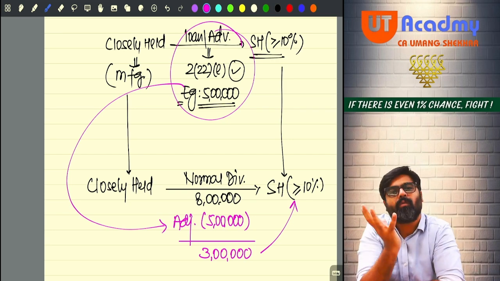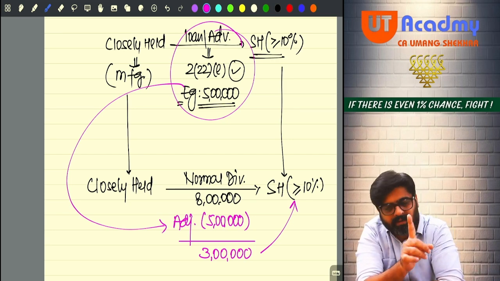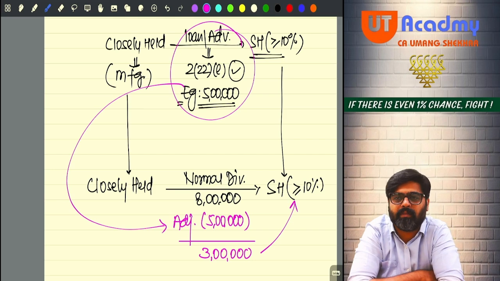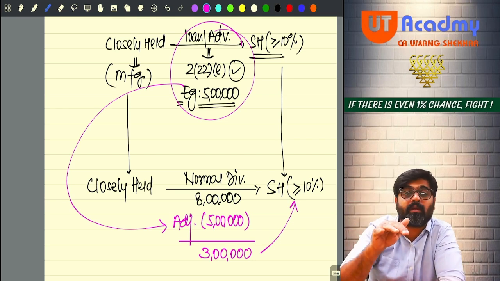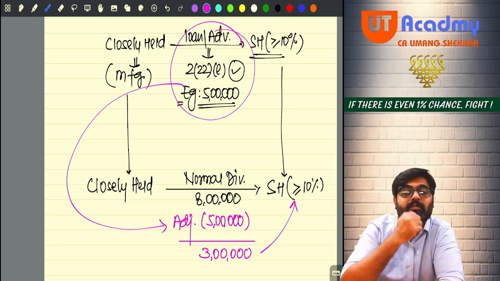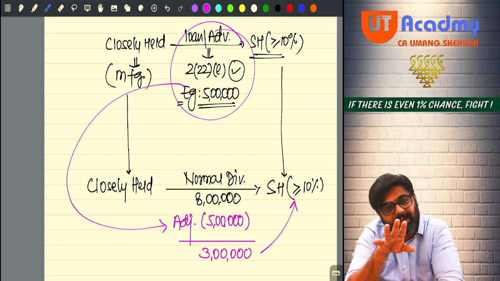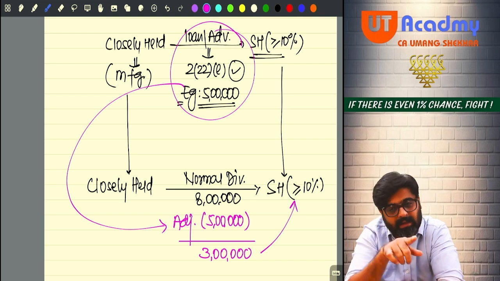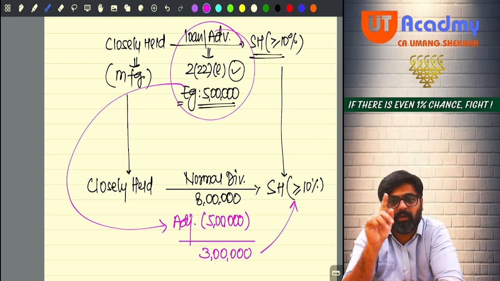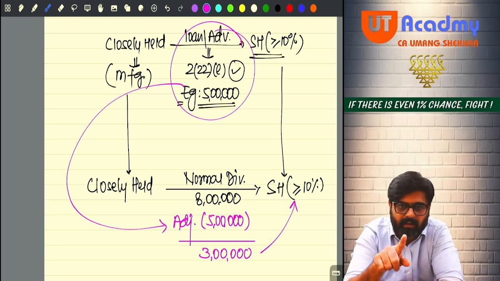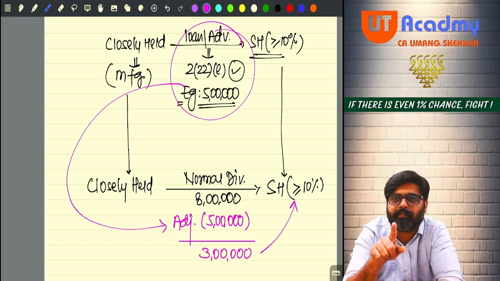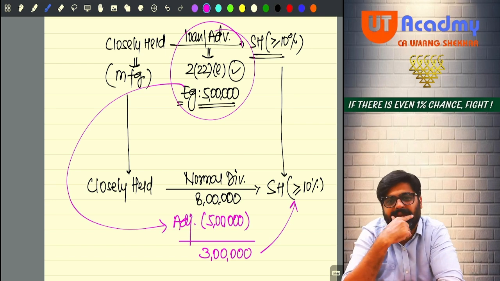After reducing that, whatever balance dividend remains, that dividend only will be treated as income in the hands of the shareholder. But what if it was not later on adjusted? Entire 8 lakh was given, then entire 8 lakh will be your dividend. You will remember this last point, which I forgot to discuss at that time. You will keep this in mind. Okay? Now come to question number 1 in your ICI study mat.